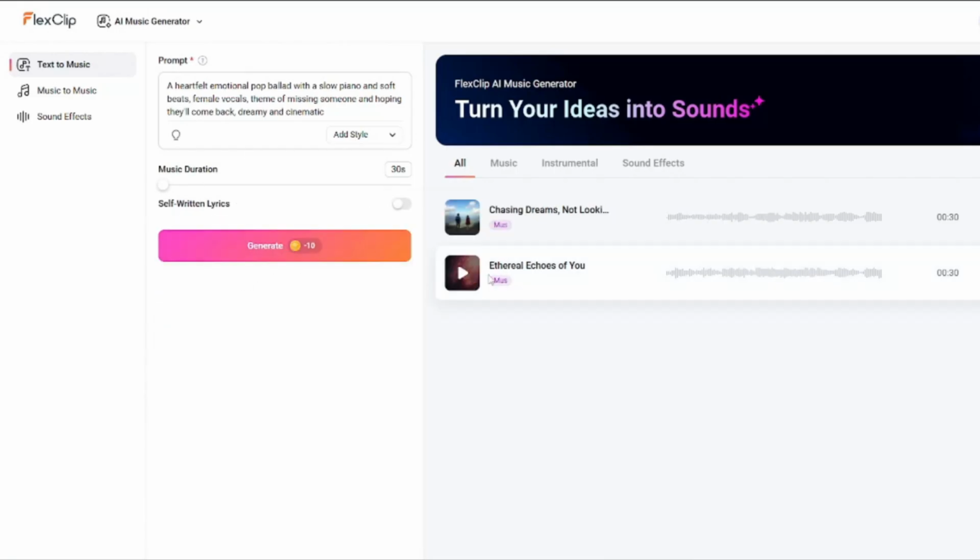And let's generate this. And for the first one, here is the song FlexClip generated.